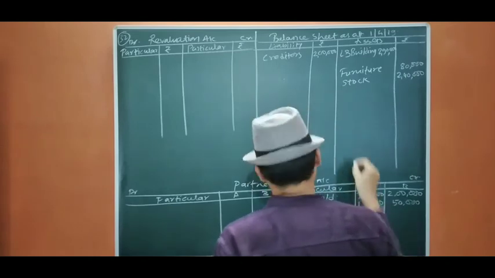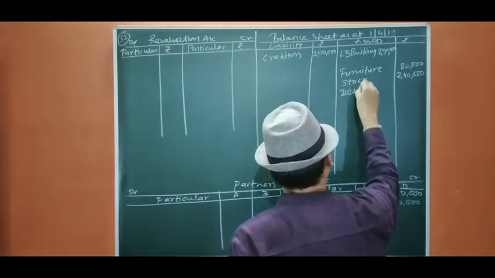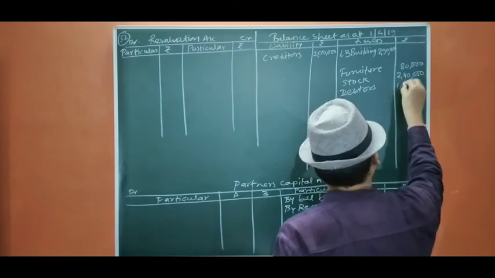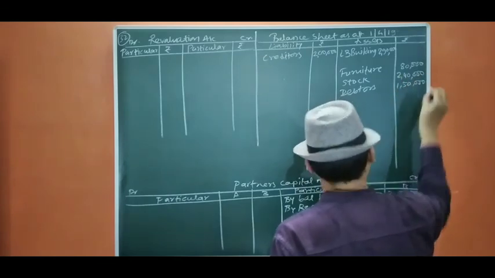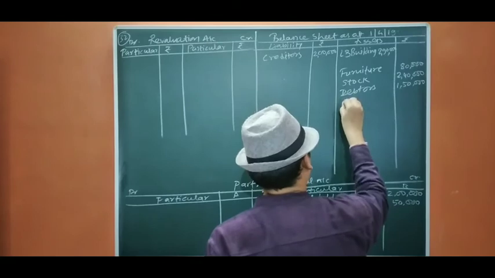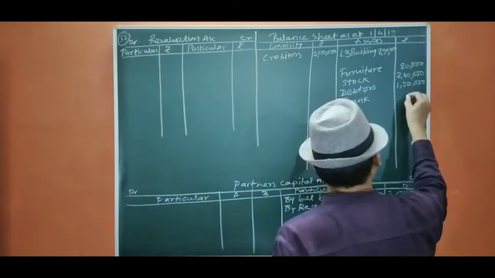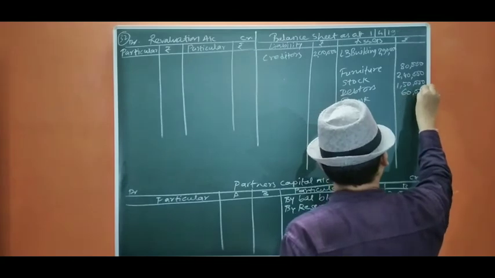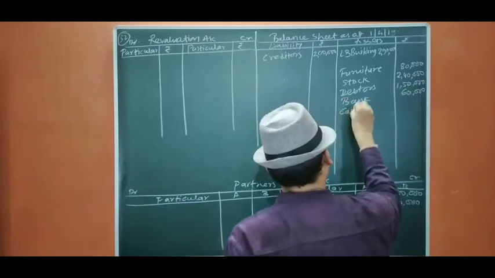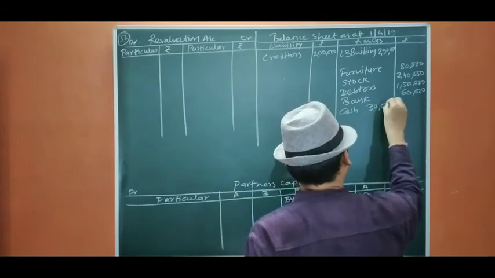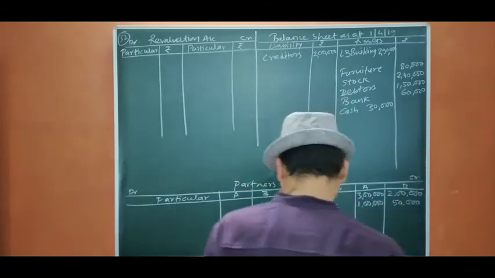Then debtors, no adjustment, 1,50,000. Then bank, no adjustment in bank, 60,000. Cash, let us take it for adjustment, 30,000. Okay, this is posting over.